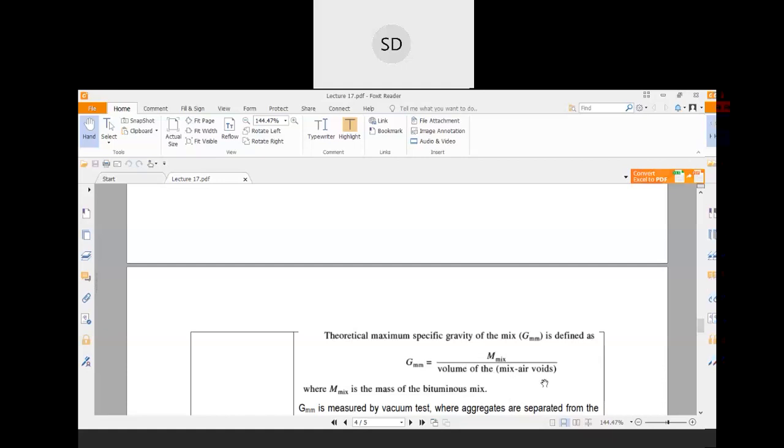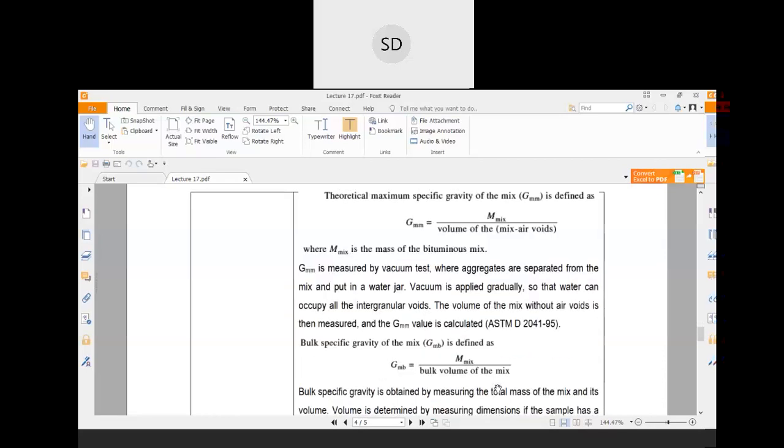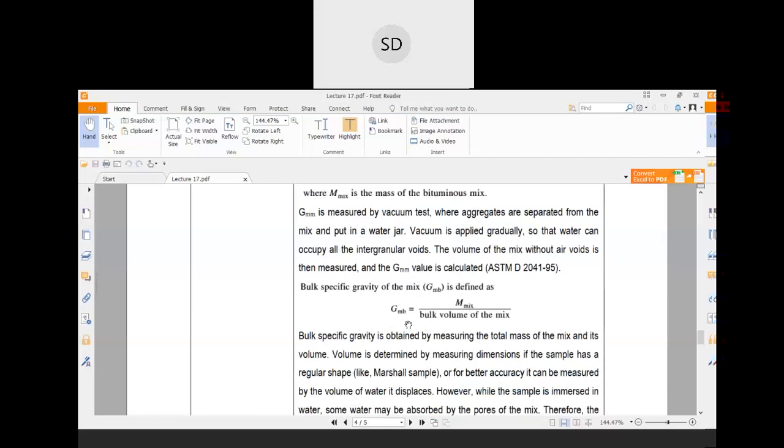So to remove the air voids, this specific gravity is estimated using the vacuum test. Another specific gravity is the bulk specific gravity, that is the mass of the mix divided by the volume of the mix. If the volume of that bituminous mix is in regular shape, you can directly calculate the volume. If it is irregular, water immersion is required to find out the content of water replaced by that material. In that case we have to coat that mass with known volume of paraffin.